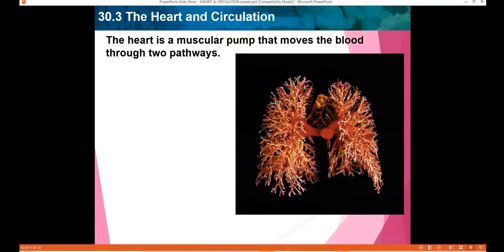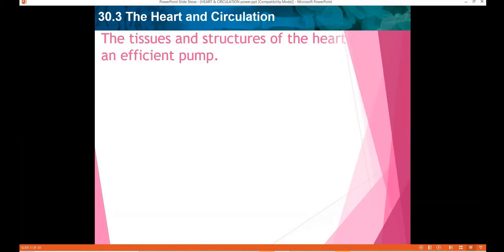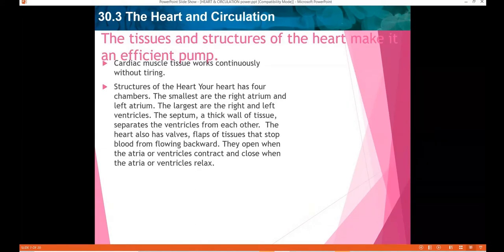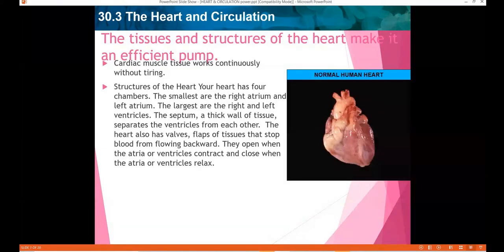So the key concept for this topic is that the heart is a muscular pump that moves the blood through two pathways. Now, which are these two pathways? We are going to study in detail. Let's first discuss the tissues and structure of the heart that make it an efficient pump.